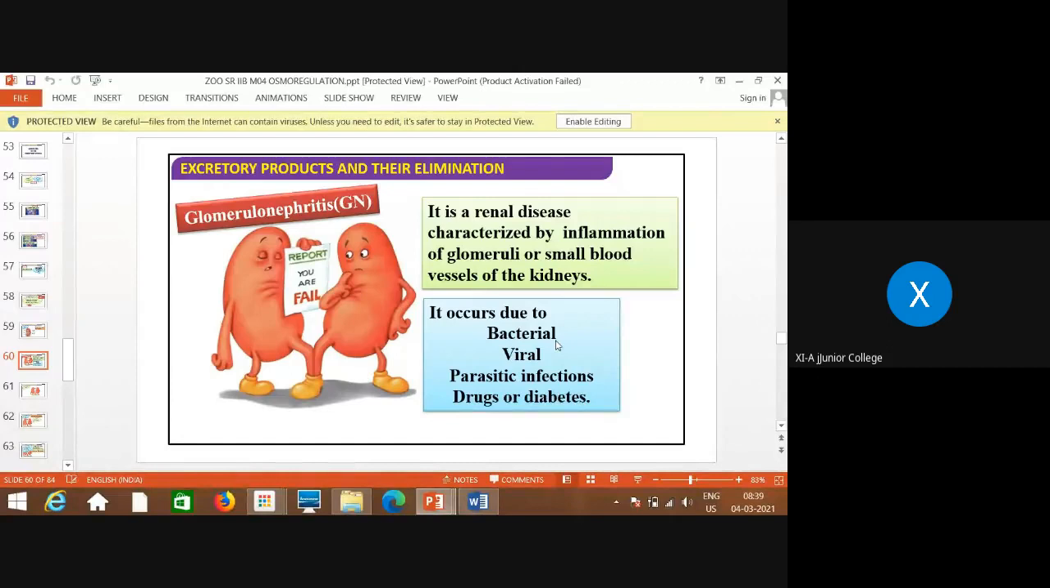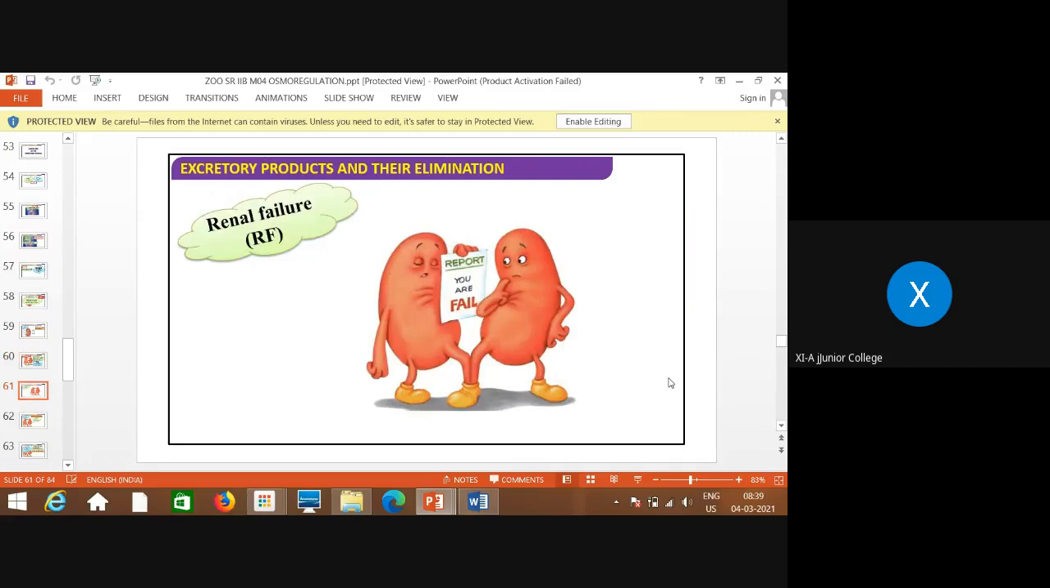Glomerulonephritis means it is a renal disease characterized by inflammation of glomeruli or blood vessels of the kidneys. Inflammation is observed to the blood vessels of the kidney. That means which blood vessels? Glomeruli, which are present in the Bowman's capsule. So it occurs due to bacterial or viral or some other infection, that is parasitic infections, or sometimes because of some drugs, or even because of diabetes also. Such type of inflammation to the glomeruli is observed, which affects the functioning. That means ultrafiltration of it doesn't take place in a proper way.